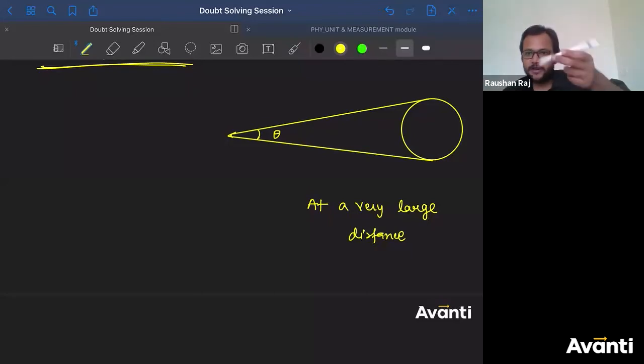Just imagine. Consider a pencil. आपने पेन रखा होगा ना? Take your pen in front of you and try to place this pen very near to your eye. Tell me, can you see the end of it? Tell me honestly. Can you see the ends of the pen? बच्चा लोग please honestly बताओ. No, you won't be able to see the ends of it. क्यों नहीं? Because eyes का जो हमारा angular side of view है ना, वो दूर चला गया. तो यहाँ से एक eye का angle जाएगा, यहाँ से eye का angle जाएगा. So if this is your eye and an object is this one, so what is the angular size?